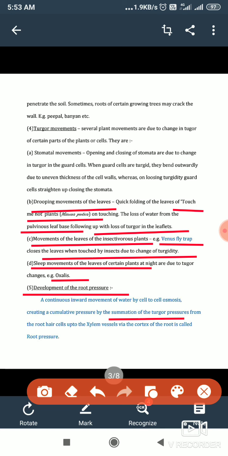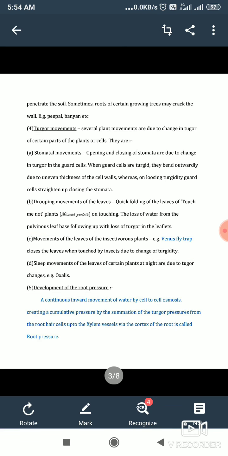Turgor pressure presses the next cell, the cell becomes turgid, and that cell also presses the next one. In this way, together they are forcing water in a definite direction, from the root hair cell up to the xylem vessel. This pressure is called root pressure. Carefully note this down. The definition is also given in your book, but it's slightly edited here. The definition of root pressure is very important.